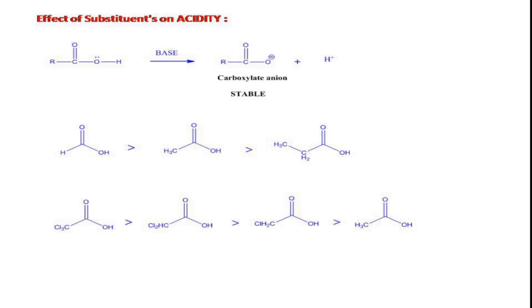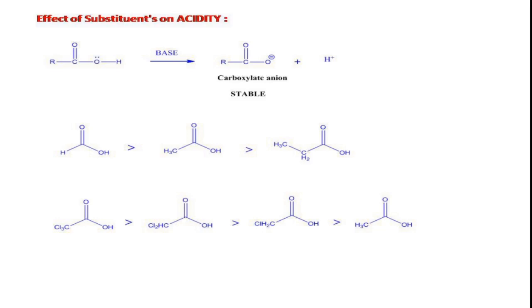In general, the greater the length of the alkyl chain, the lower the acidity of the parent acid. Thus formic acid, having no alkyl groups, is almost 10 times stronger than acetic acid, and acetic acid in turn is stronger than propanoic acid, and so on, right?